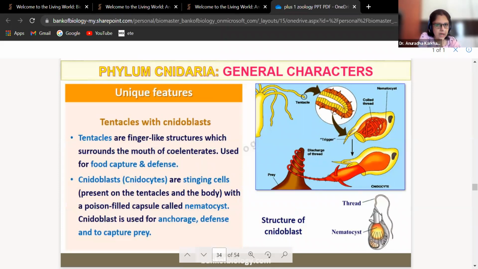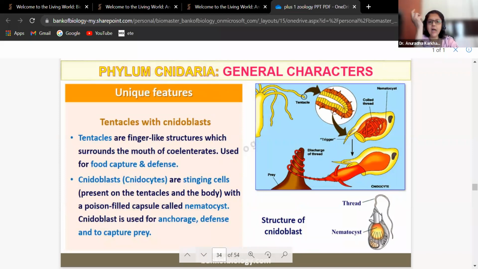Tentacles with cnidoblasts. Tentacles are finger-like structures which surround the mouth of the cnidarians. These tentacles are used for capturing food and also act as a defense organ.